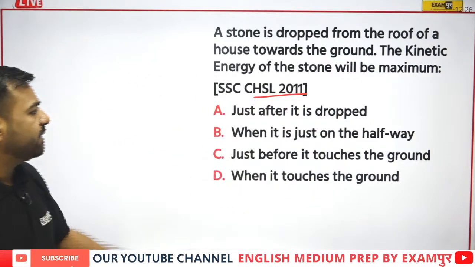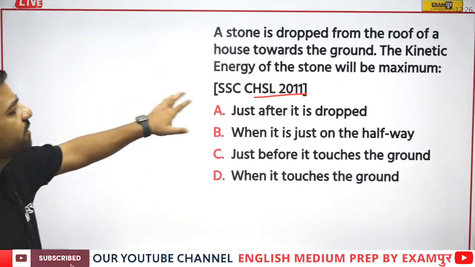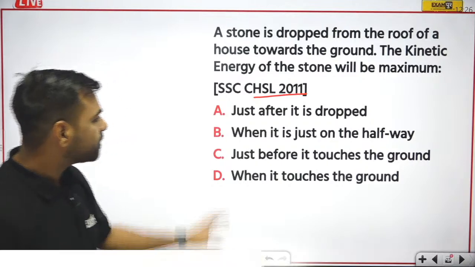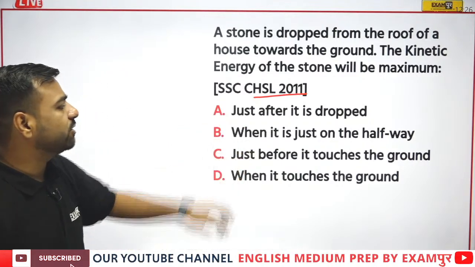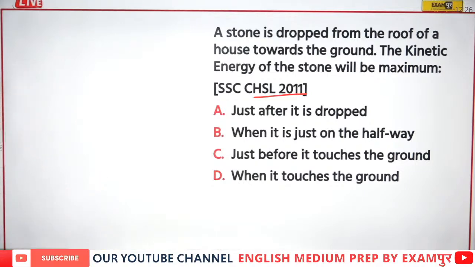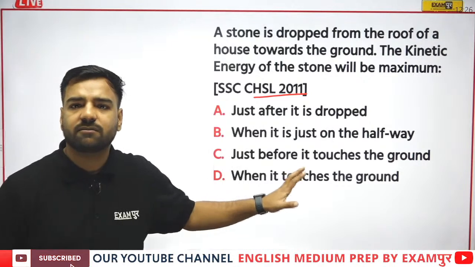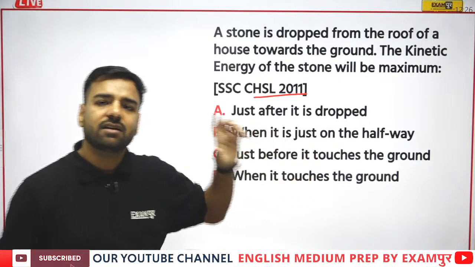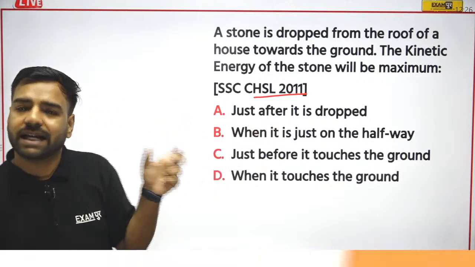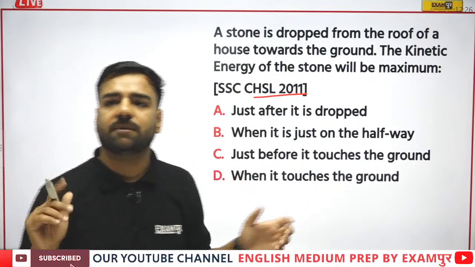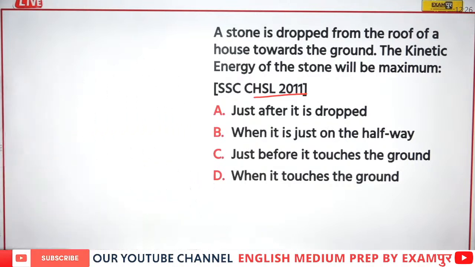Okay, let's get back to our point. A stone is dropped from the roof of a house towards the ground. The kinetic energy of the stone will be maximum at what? Just after it is dropped, or when it is halfway, just before it touches the ground, or when it touches the ground. What is going to be the correct answer? Please give this answer because I can easily explain this part. Two things are there. In the same question, there may be a question from kinetic energy or from potential energy. Now I have to explain this part. So for that, I need an answer from you all. Answer please, everyone.